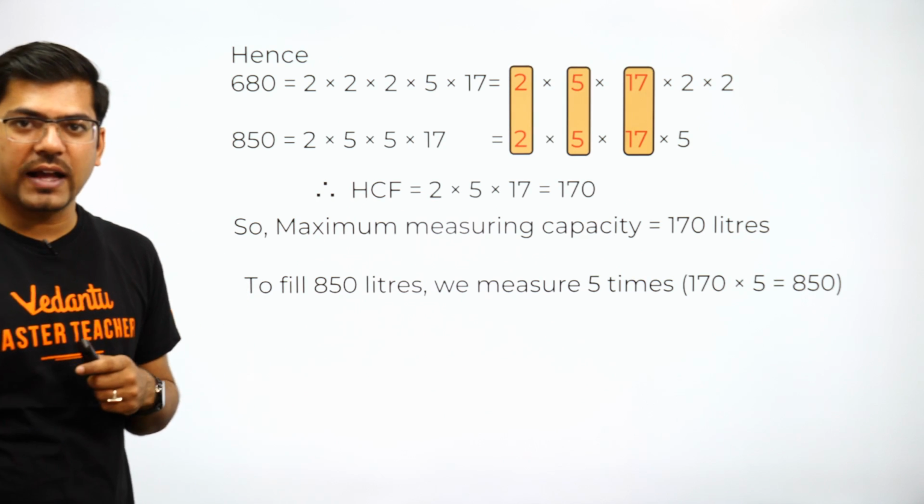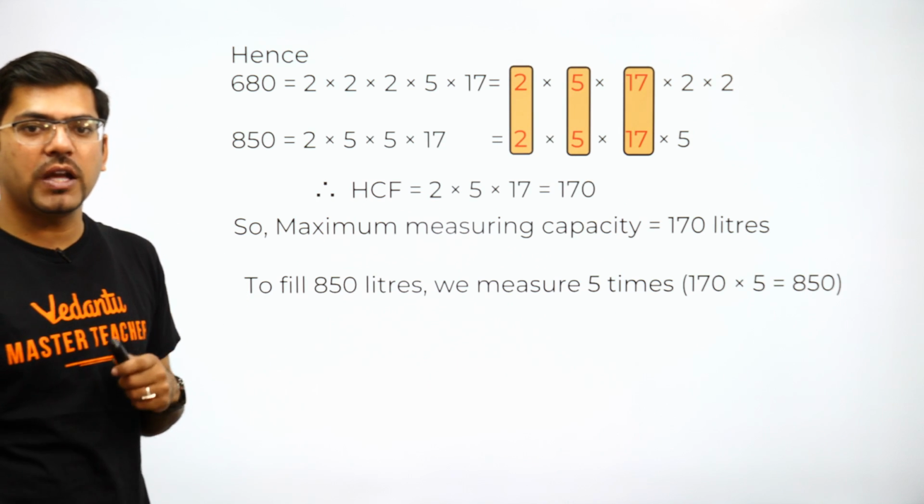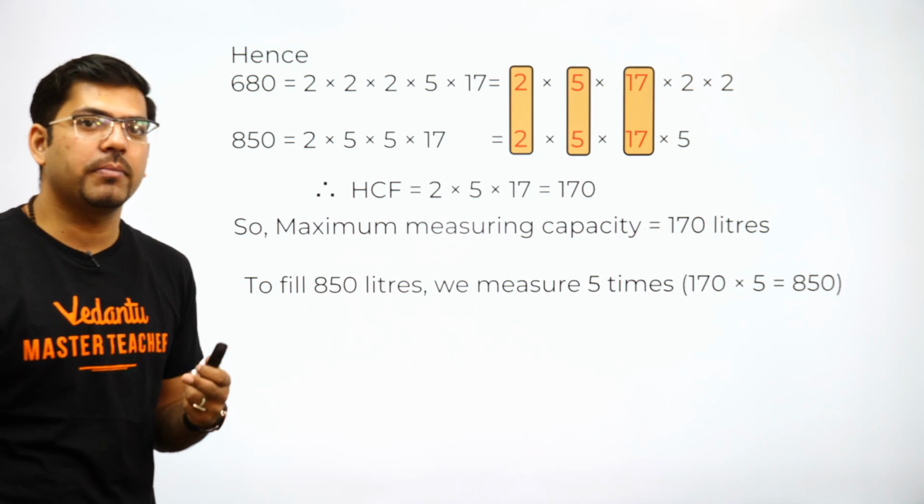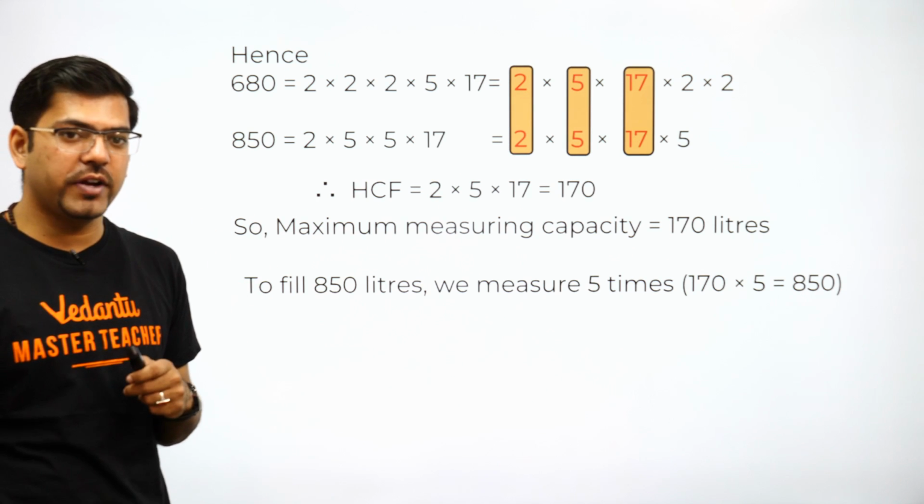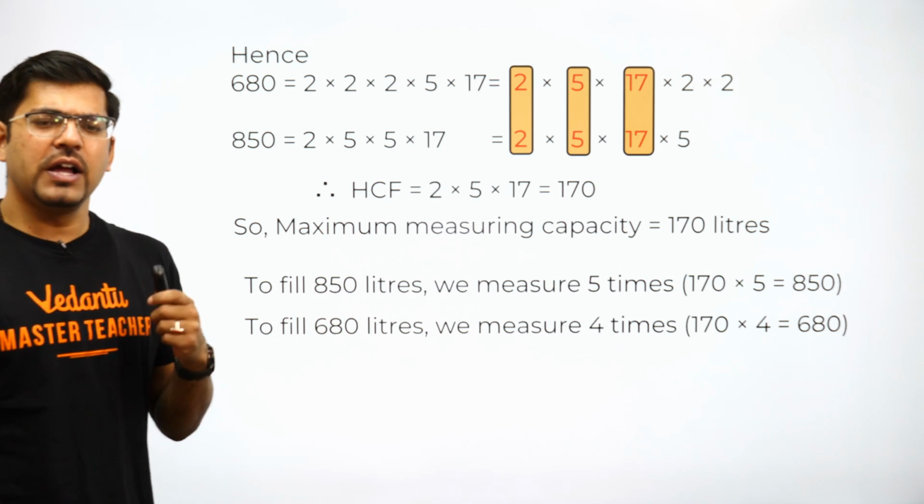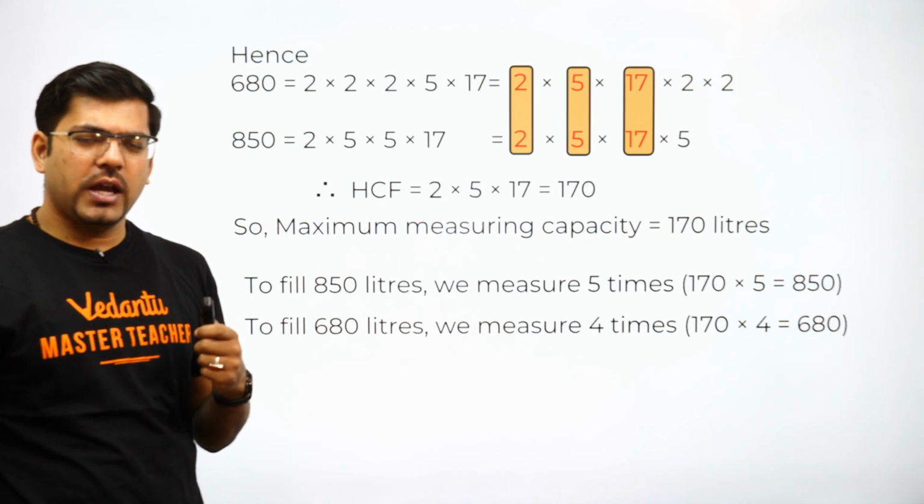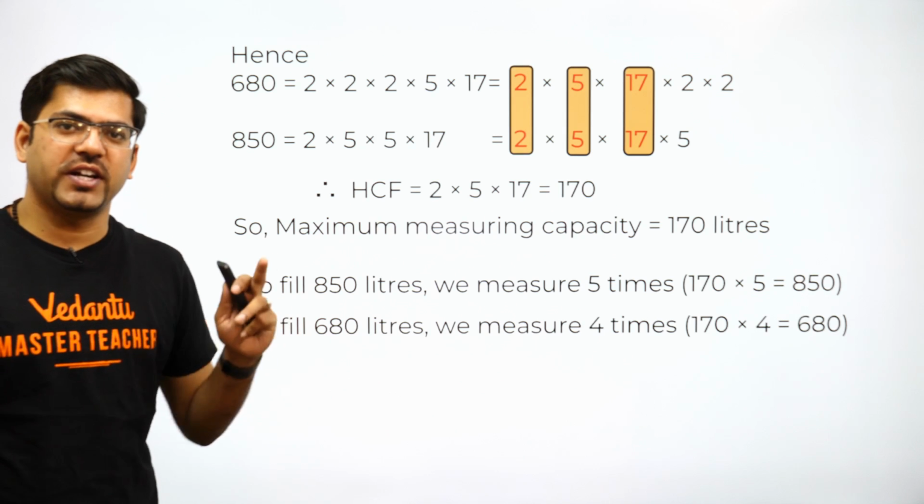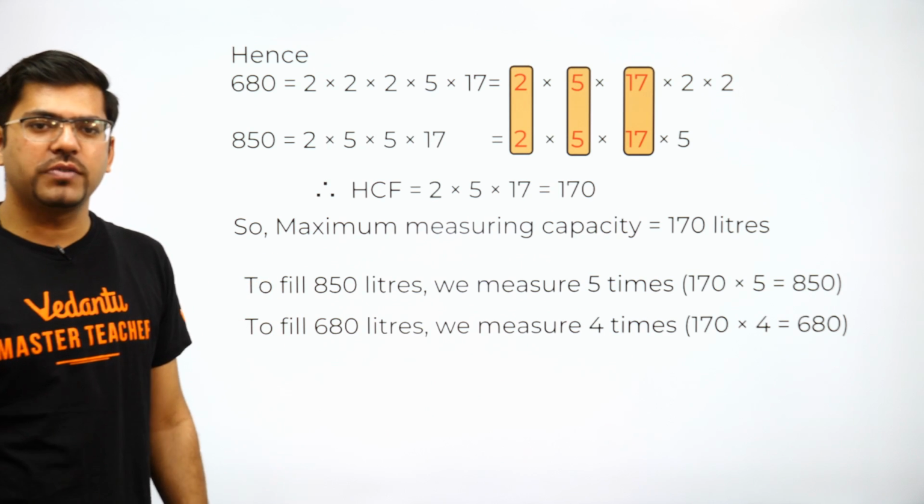So for the first tank, that is of 850 liters, we would be able to measure it in 5 times. Using that 170 liter mug 5 times, we will be getting 850. And for the next tank of 680 liters, we would be able to measure it in 4 times, because 170 into 4 makes it 680. So this is the final answer of this question.